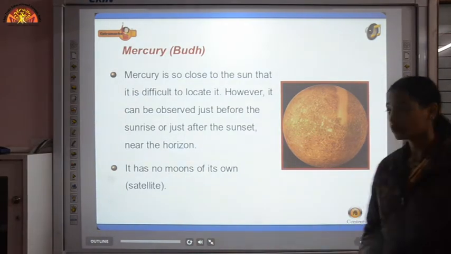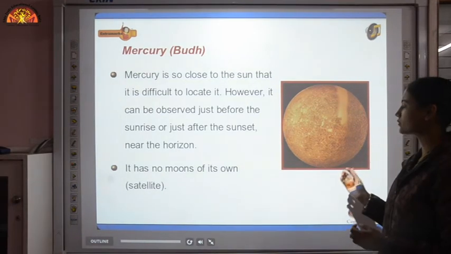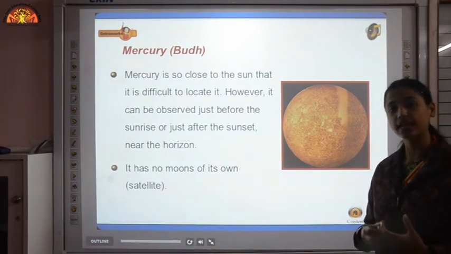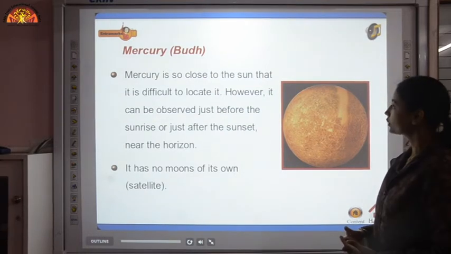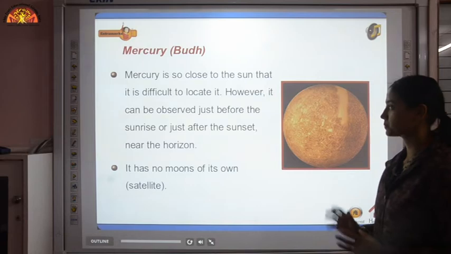Now there is no life on the planet Mercury because it is closest to the sun, and it has a very thin and unstable atmosphere, due to which the temperature range is very unstable. No life can exist on the planet Mercury.